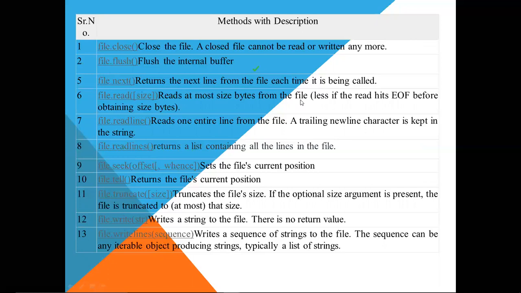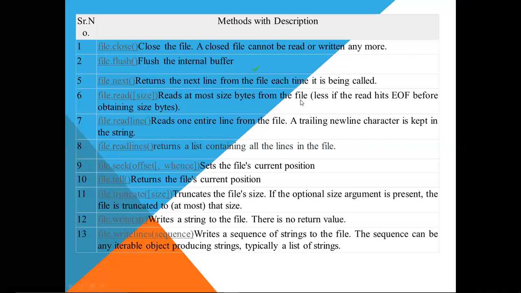File dot tell, it tells the position of the pointer in the file. Then file dot truncate, it will truncate the file size. If the optional size argument is present, the file is truncated to at most that size, meaning the content of the file will be deleted up to that size.